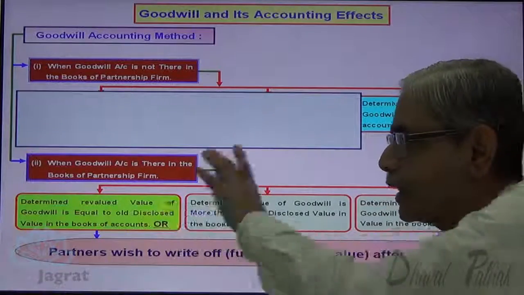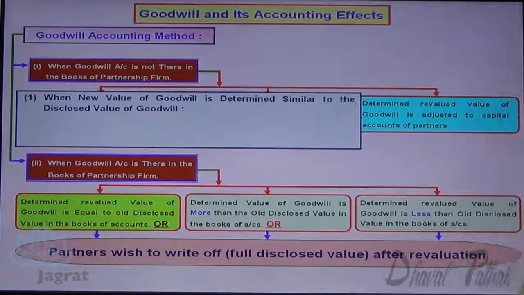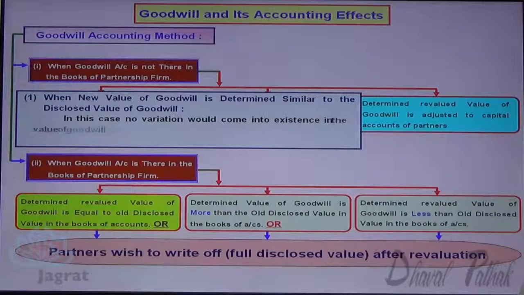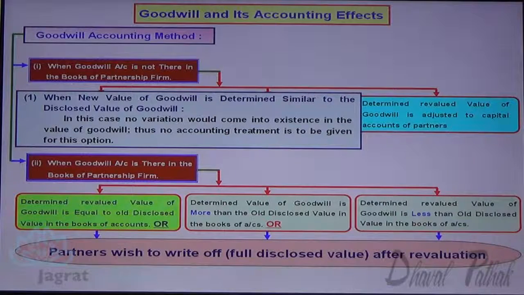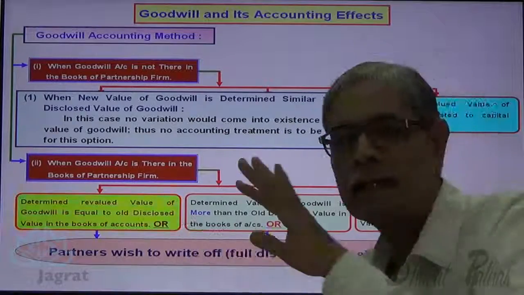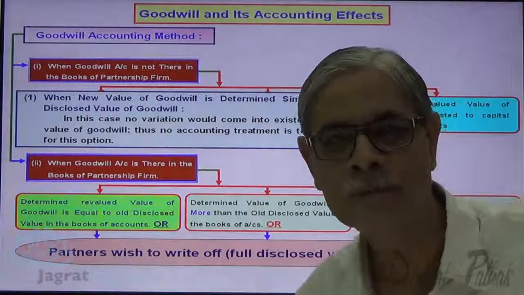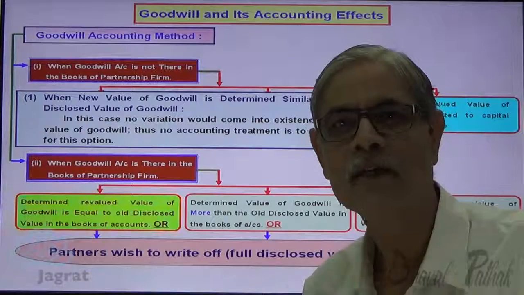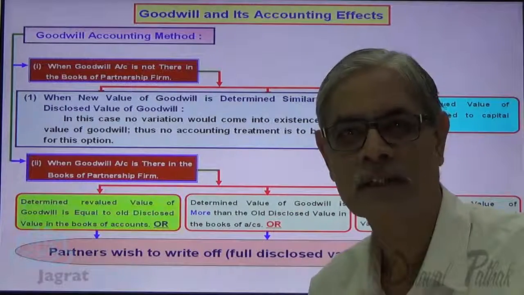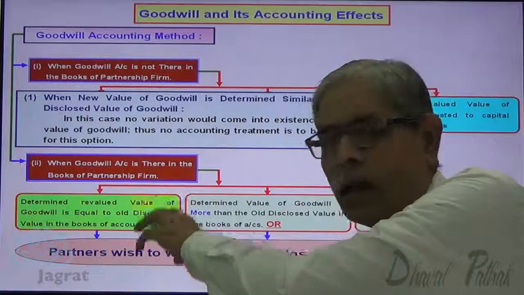Look at it. This is the option that I want to consider. Just read on the screen. When the new value of goodwill is determined, similar to the disclosed value of goodwill, in this case no variation would come into existence in the value of goodwill. Thus, no accounting treatment is to be given for this portion. As there is no change in the value of asset, there is no need to account for it. So forget to write any entry for that. Don't consider it.